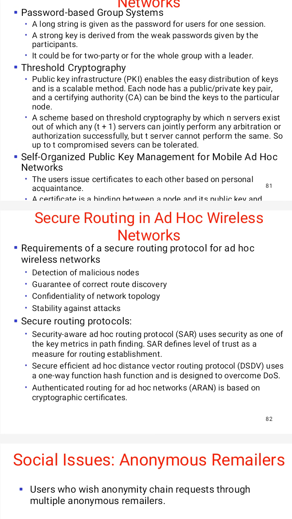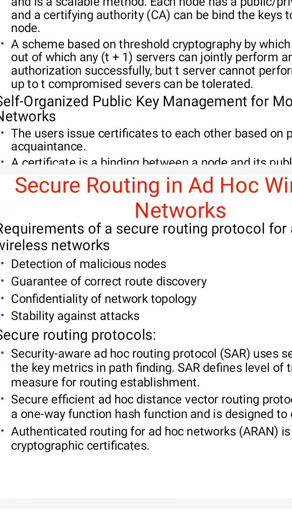The next requirement is a guarantee of correct route discovery. If a route between the source and destination nodes exists, the routing protocol should be able to find the route and should also ensure the correctness of the selected route. That means checking whether the route is proper or not, since whatever the sender sends goes along that particular route. The protocol should guarantee a proper route.